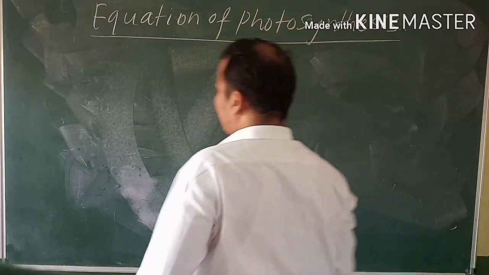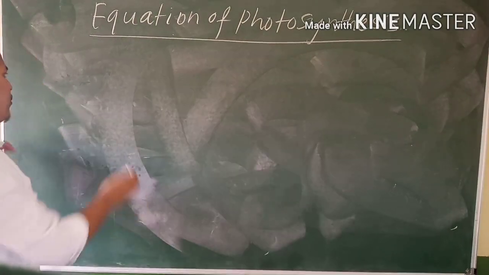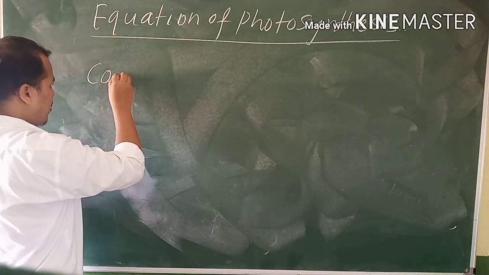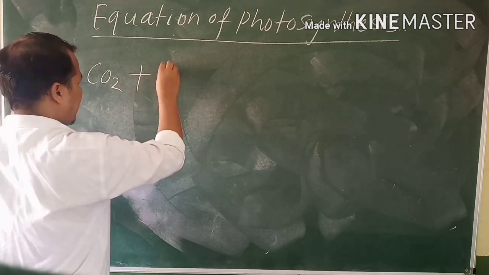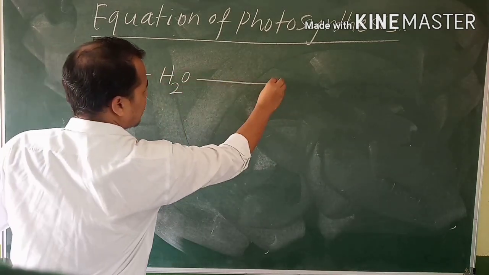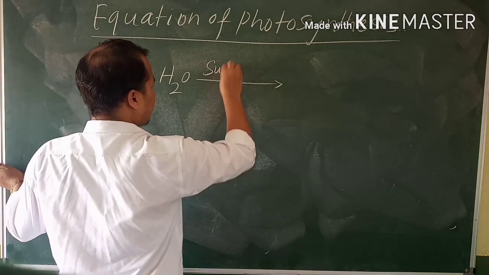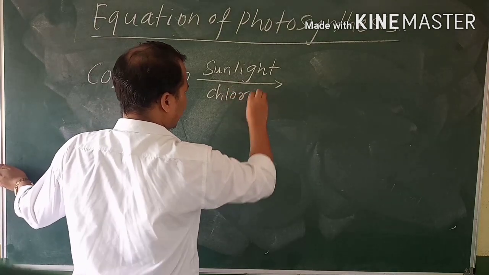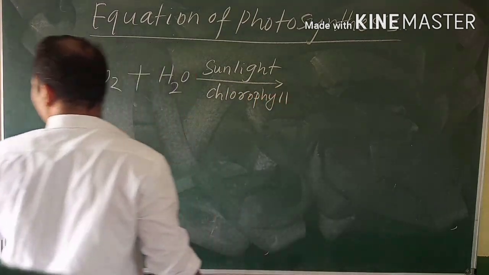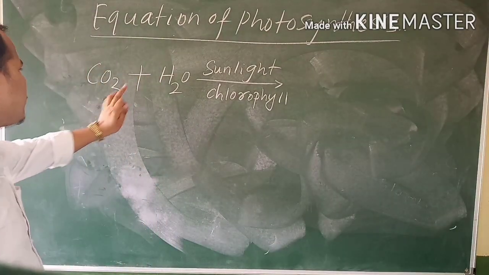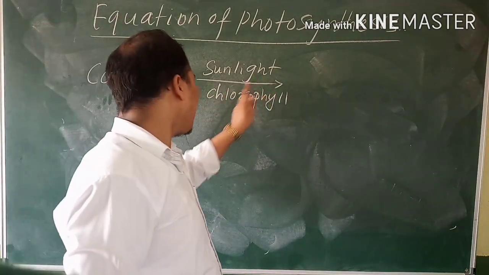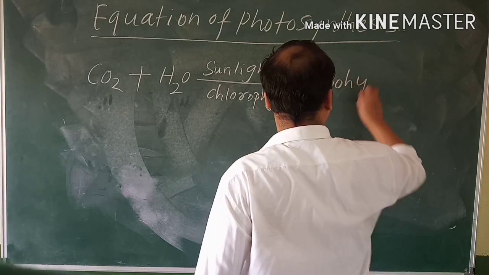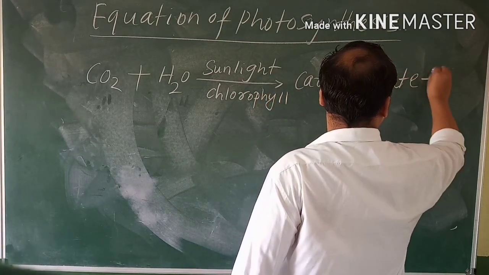So how will the process of photosynthesis happen? First, carbon dioxide, CO2, plus water, H2O, in the presence of sunlight and chlorophyll, releases carbohydrate plus oxygen.